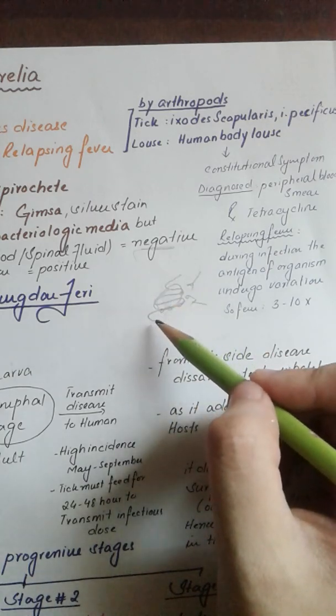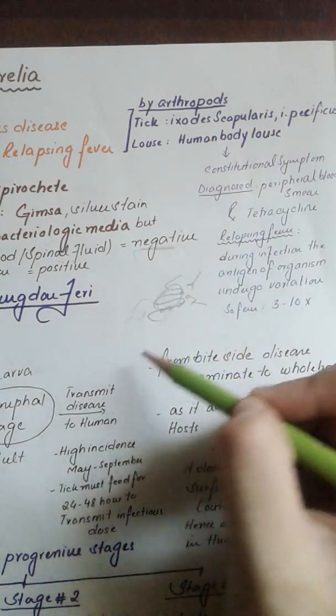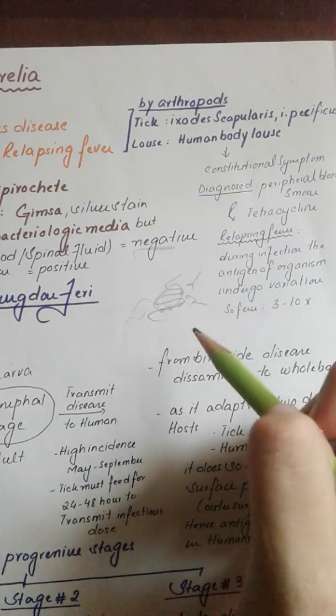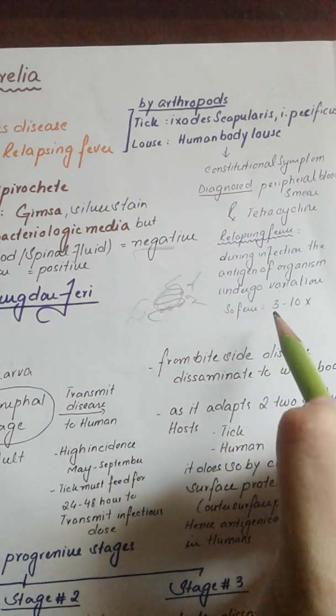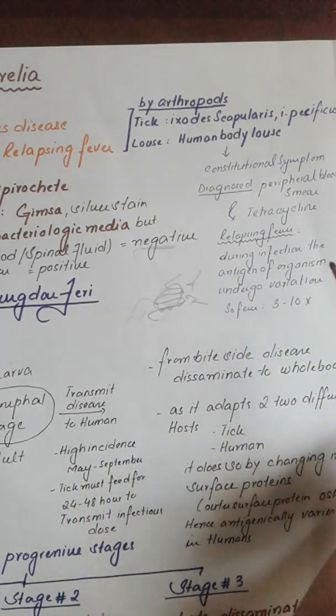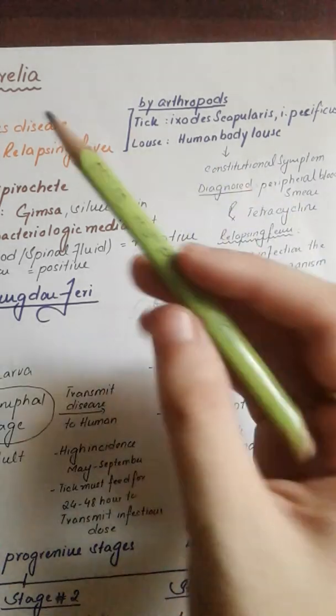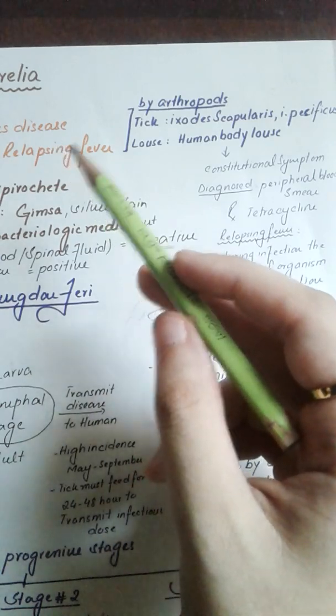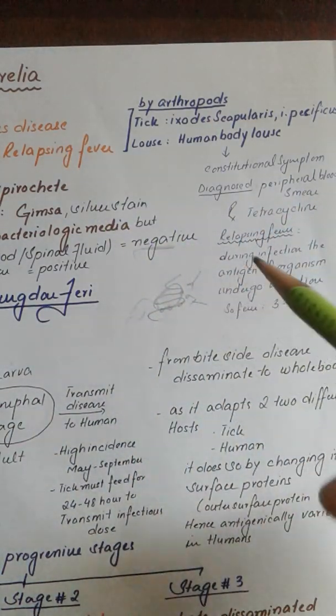While it's changing its antigen, the patient has constitutional symptoms of the disease. So you can have a fever up to 3 to 10 times, and the disease goes on similarly. Hence the disease caused by this organism is known as relapsing fever.